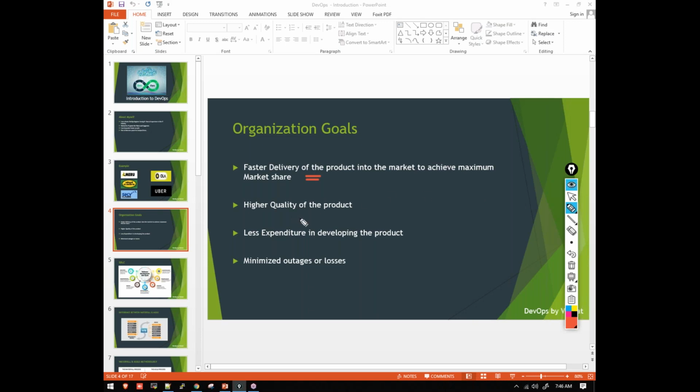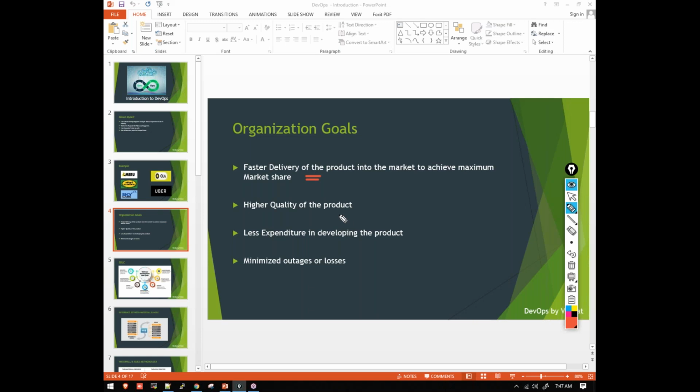The second one is higher quality of the product. Whenever a company is launching a product into the market, it will try to see that the quality is not degraded, because if the quality is not there, many people will not trust the product. They will not use that product.